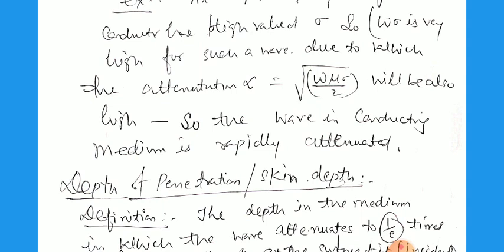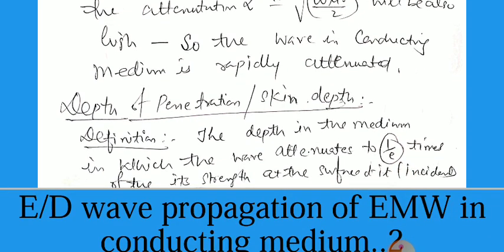So what is the definition of the depth of penetration or the skin depth? We can define it as the distance in the medium in which the wave attenuates to 1 by e times of its strength at the surface. Means the intensity decreases to 1 by e times of the initial intensity, and this value is achieved at the penetration depth.